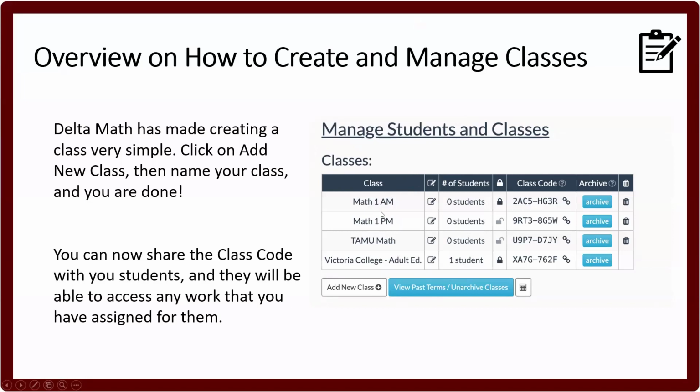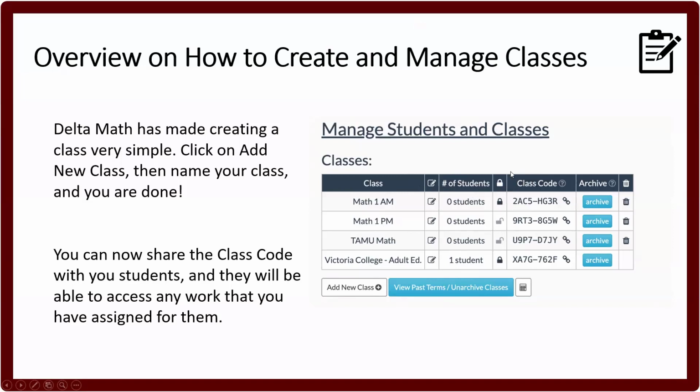I have Math 1 AM, Math 1 PM, TAMU Math, Victoria College, and then here you can see this would allow you to edit the name of the class. Over here, number of students will tell you how many students are in your class. Once all students are in, or for whatever reason you want to go ahead and lock the class, you can, where nobody can go in.